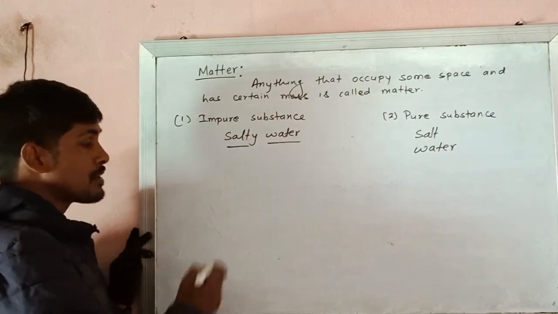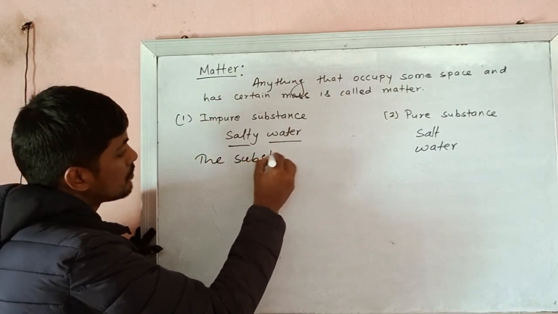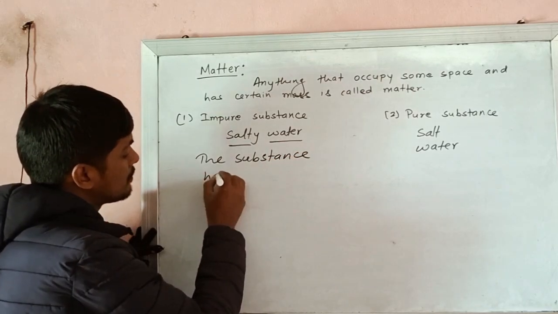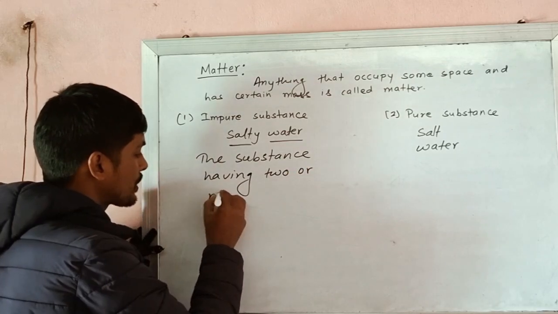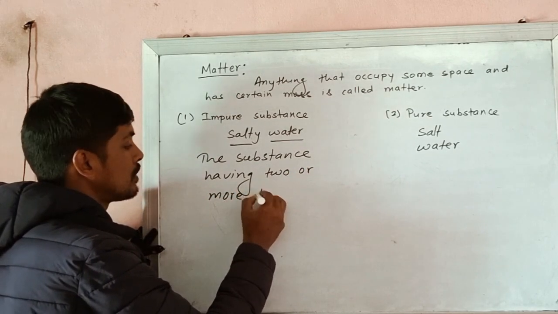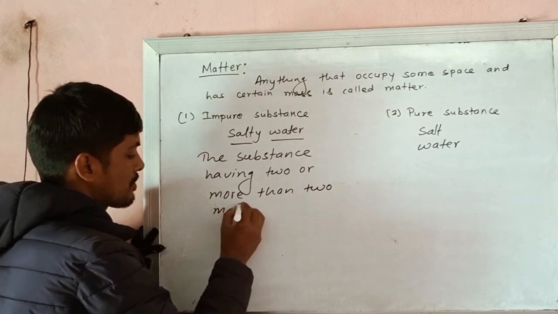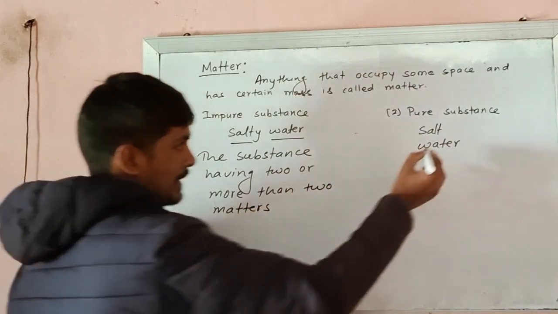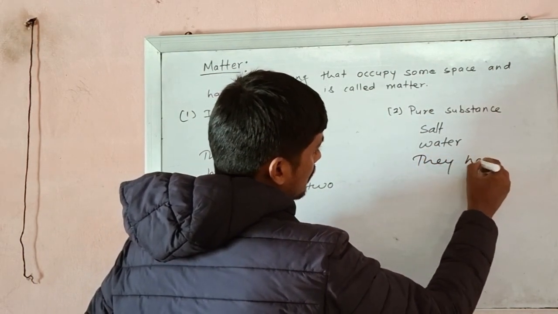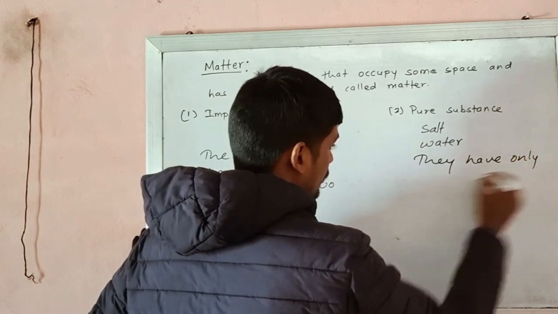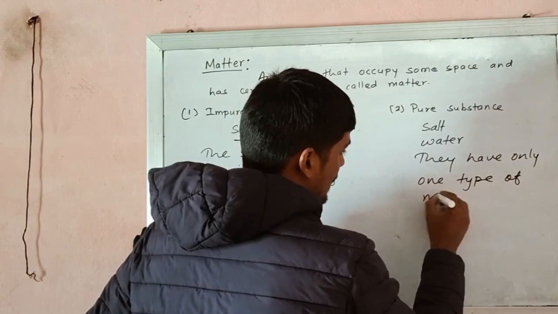So impure substance means what? The substance having two or more than two matters. Whereas pure substance means they have only one type of matter.